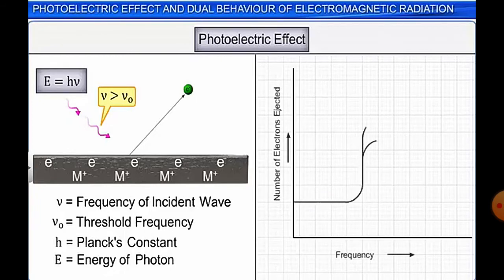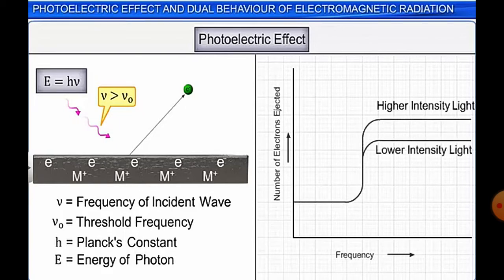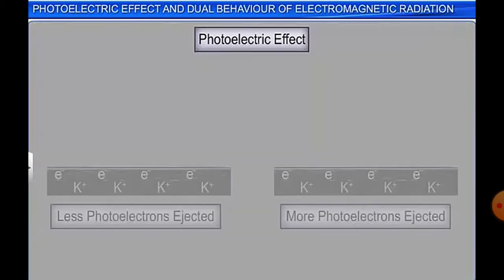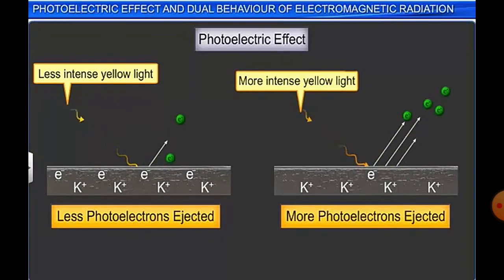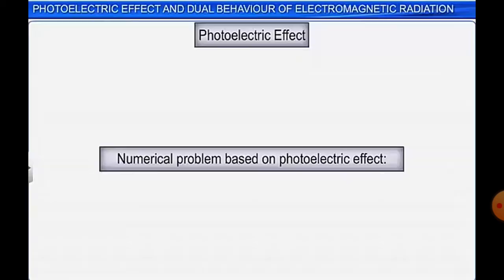And if you plot a graph between number of electrons ejected and frequency, the lower intensity light ejects less number of electrons and higher intensity light emits more number of electrons. So if you take less intense yellow light and more intense yellow light, you can see if the intensity is less, the number of electrons ejected will also be less. But if the brightness of the light is more, the number of electrons ejected will also be more. So the number of electrons ejected directly depends on the intensity.